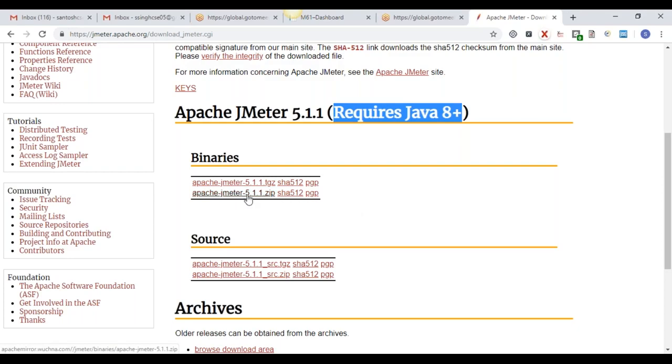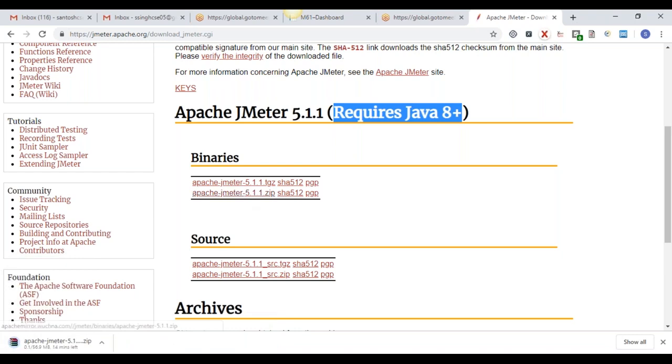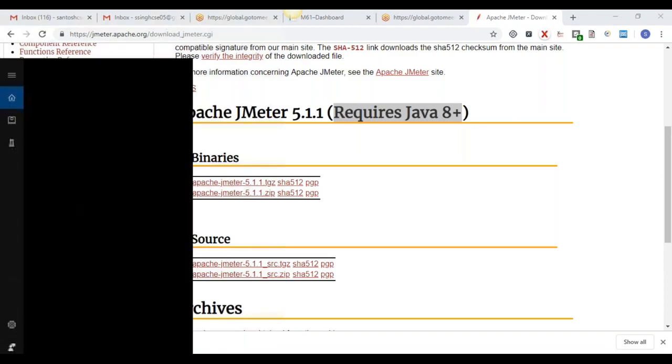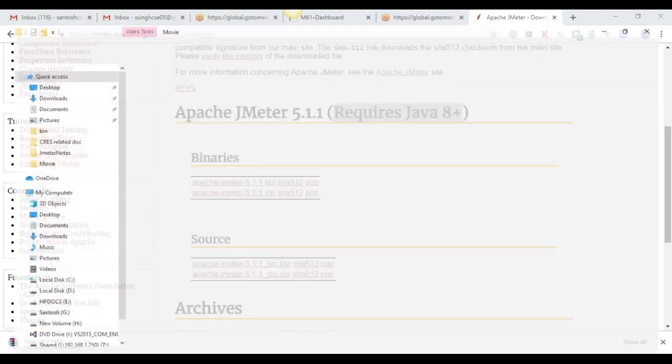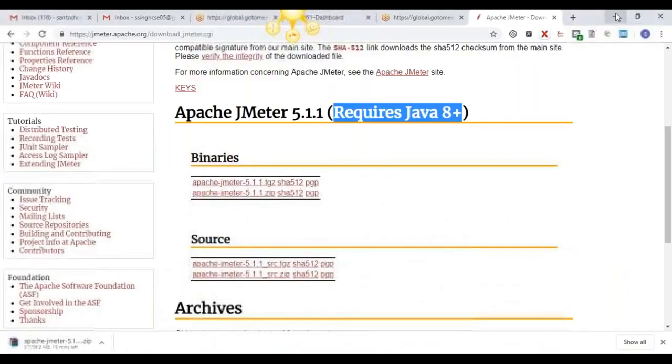So now we have to download it and then extract it. It's already downloaded in my system. Now we have to go to the folder where we have installed JMeter.